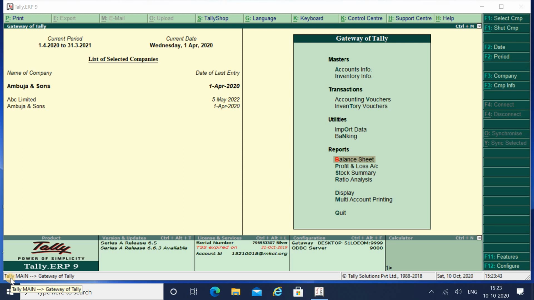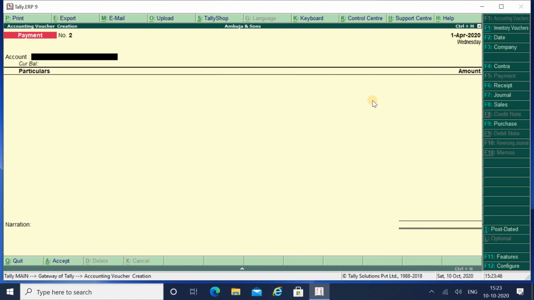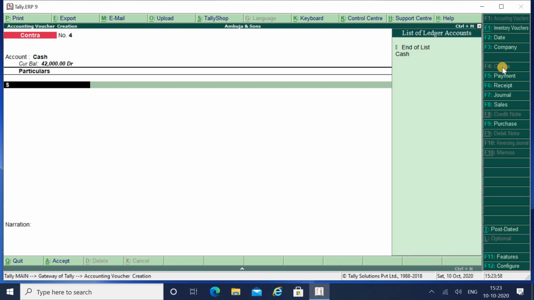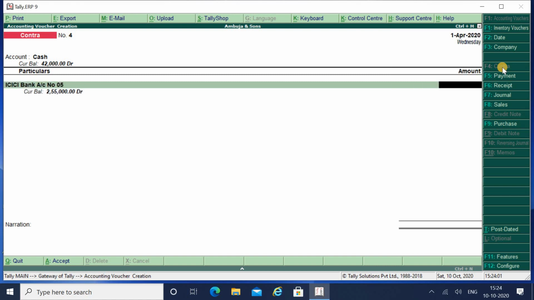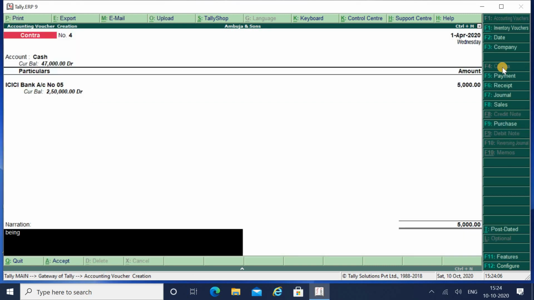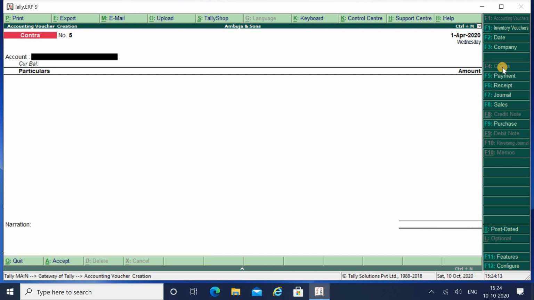Now let's take one example for better understanding. First of all, go to accounting voucher. Suppose for example, first we will withdraw the cash. Our owner told us to withdraw cash of 5,000 rupees, so I will pass the cash withdrawal entry. After I withdrew this 5,000 rupees, 3,000 is used for company expenses and 2,000 the owner keeps with himself. Then at that time, what do you have to do?